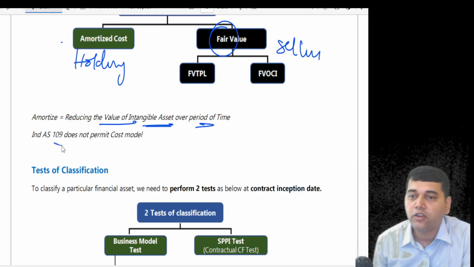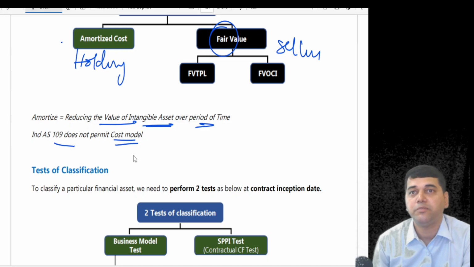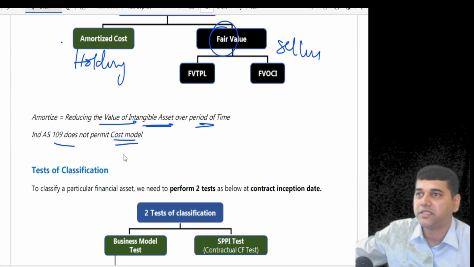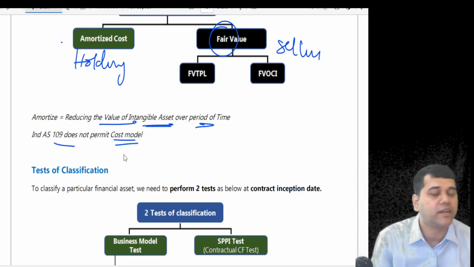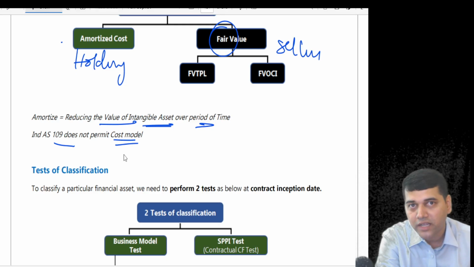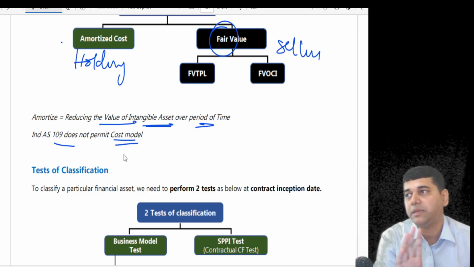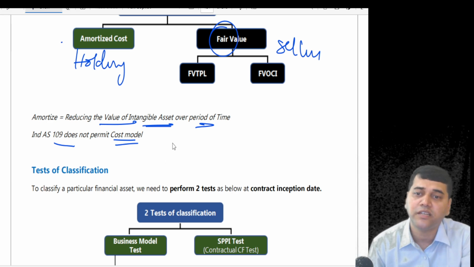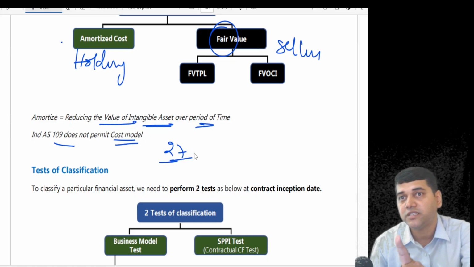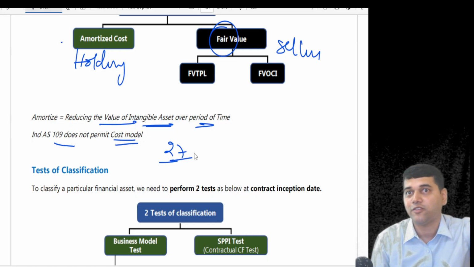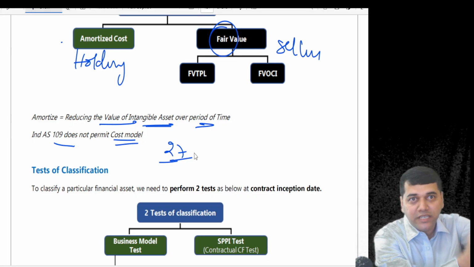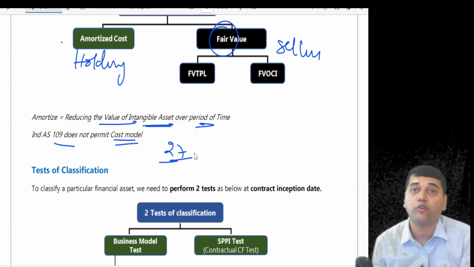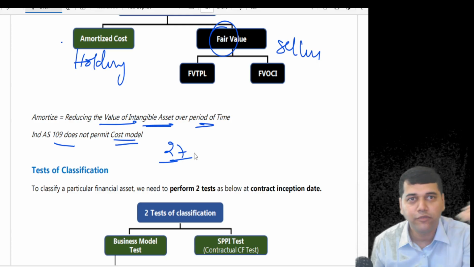Now, Ind AS 109 does not permit cost model. That means you can't say, sir, I will keep my financial asset at cost only. Last year I purchased at 100, I will go on maintaining it at 100. No. Either you have to amortize it or you have to keep it at fair value. There's one more cost option. It is under 27. If you have invested in the financial assets of a subsidiary, that means if you have acquired the equity shares of the subsidiary, then I will give you an option to keep it at cost. Right now, we will not mix that.